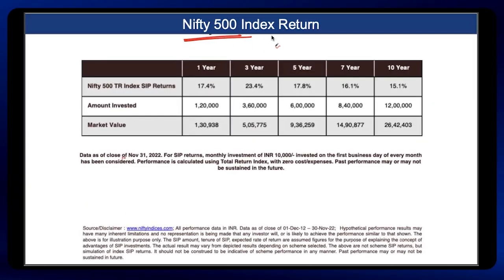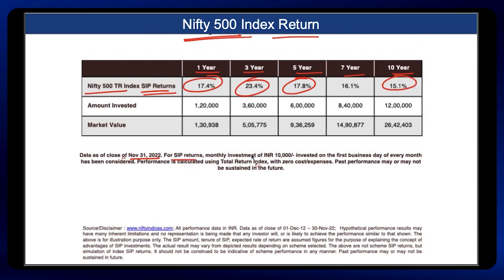Now I did some research on the return of Nifty 500 over the last 10 years and here are my results. This table represents the Nifty 500 index return over the period of 1, 3, 5, 7 and 10 years. Please note that this is as of 31st November 22. So if you had invested in the Nifty 500 index in SIP form, then in the last 1 year the returns are 17.4%, 3-year returns are 23.4%, 5-year average return is 17.8% and likewise 10-year returns are 15.1%.